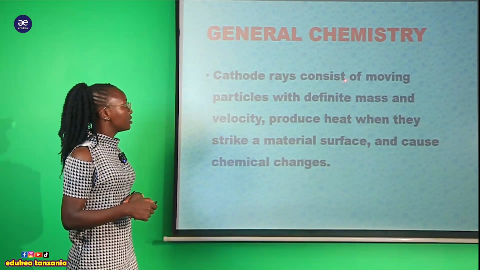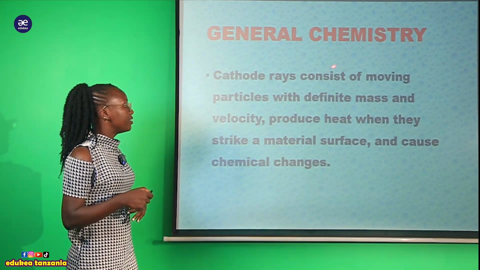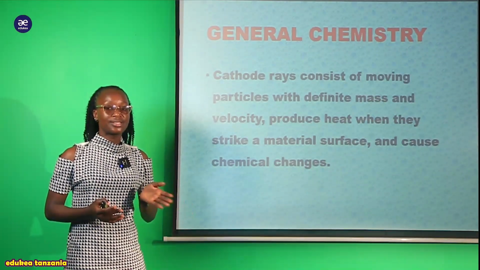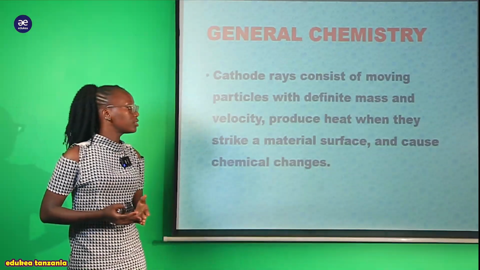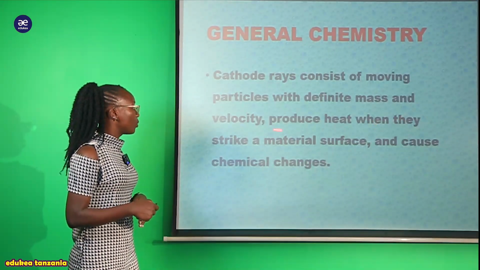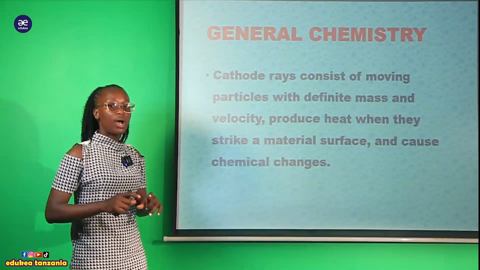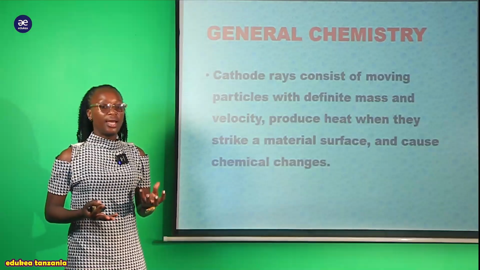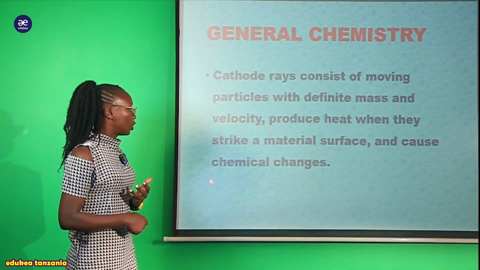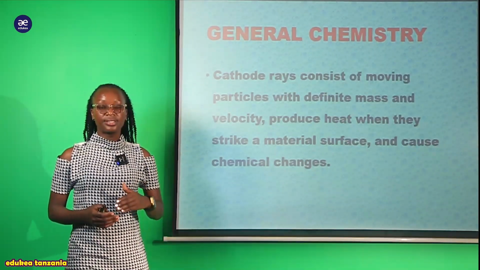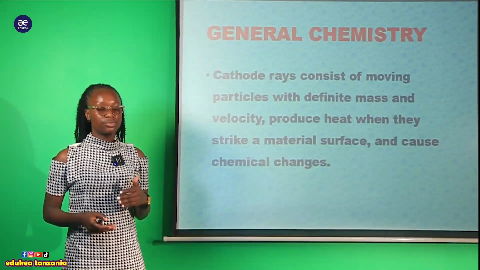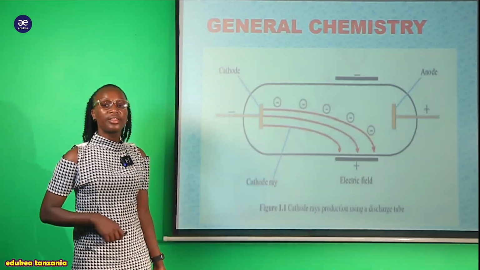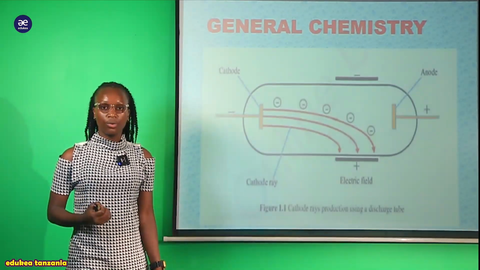So the cathode ray consists of moving particles with defined mass and velocity. They had mass and also velocity, because they travel a distance, so they must have velocity. And they produce heat when they strike a material surface. When they strike the surface of a material they produce a heating effect and cause chemical change. Now let us see our figure 1.1, which shows the discharge tube.